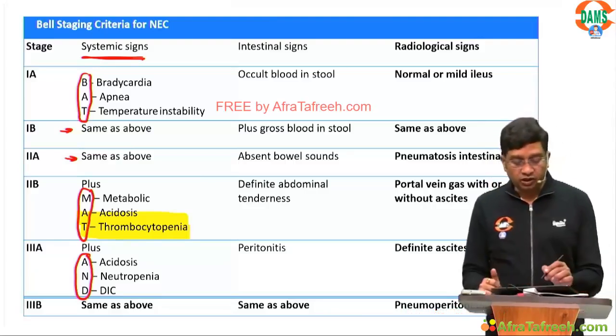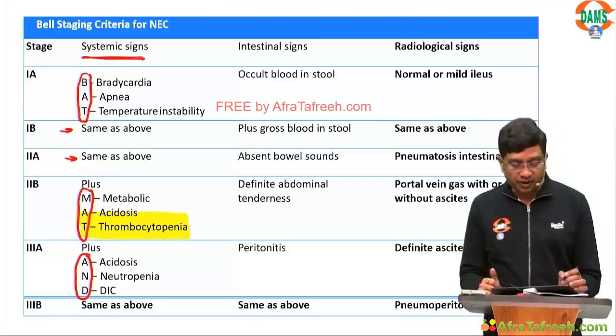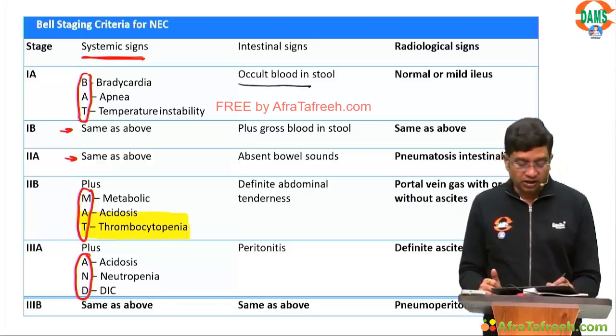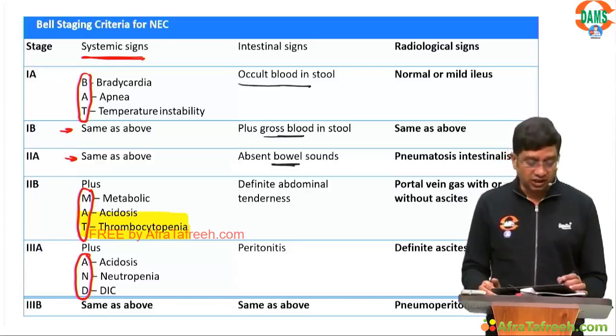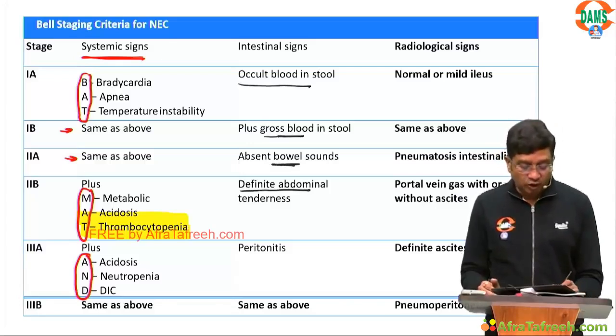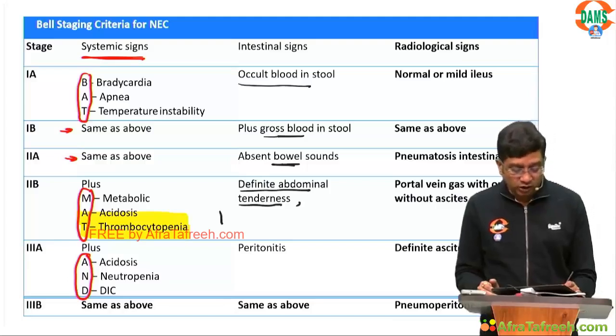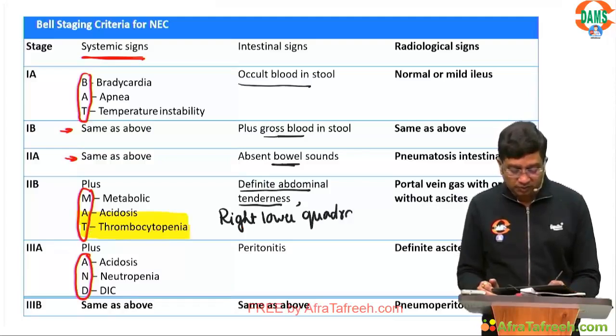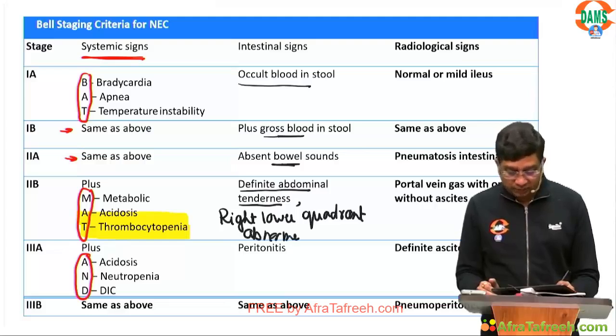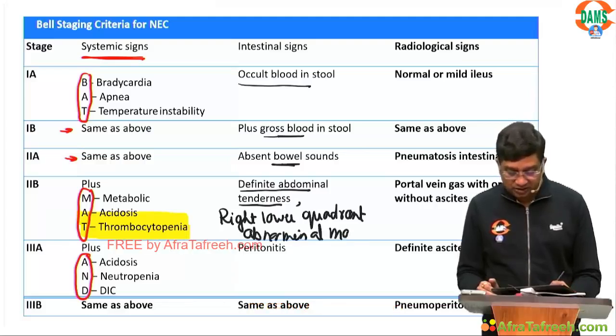Then particularly the signs, if you want to remember: here occult blood, here we say gross blood, here absent bowel sounds, and here definite abdominal tenderness, and you need to write here the right lower quadrant abdominal mass. Why is there a right lower quadrant abdominal mass?